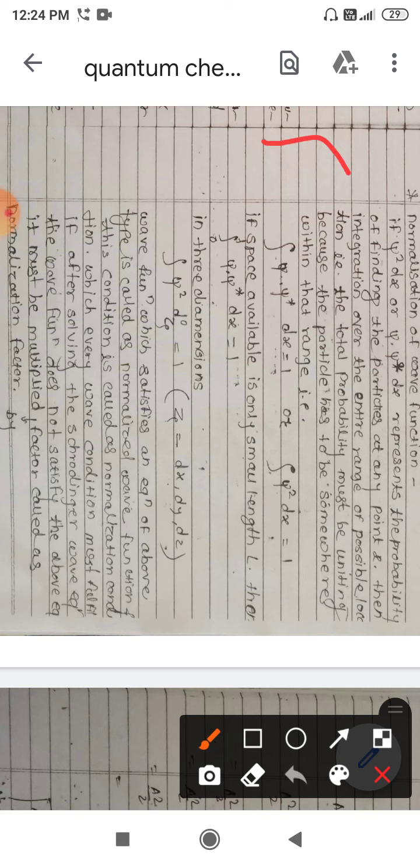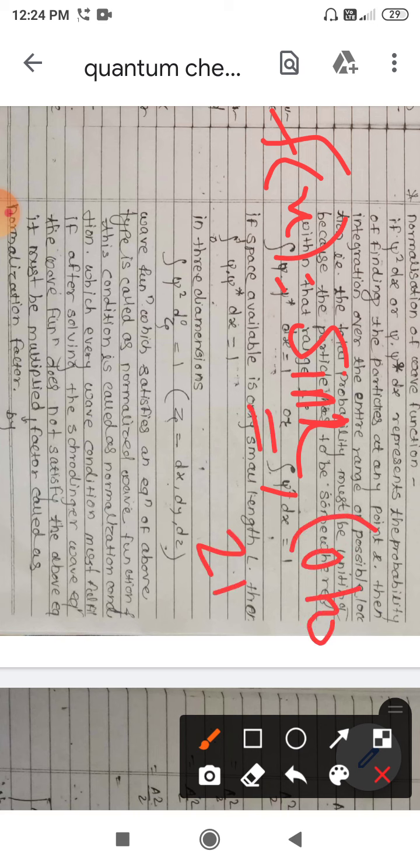Suppose x ranges from 0 to 2 pi, where x is the angle. For this range the given function is single valued, finite, as well as continuous, hence we can say that the given function is an acceptable one.